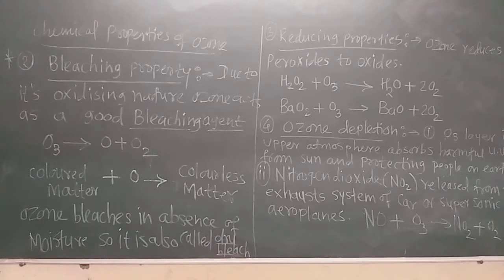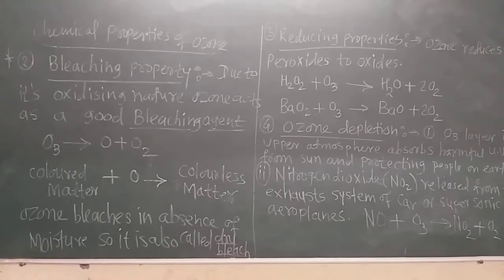Now what happens when hydrogen peroxide is reduced by ozone? There is formation of water and oxygen. And when barium peroxide is reduced by ozone, it converts into barium oxide and oxygen.